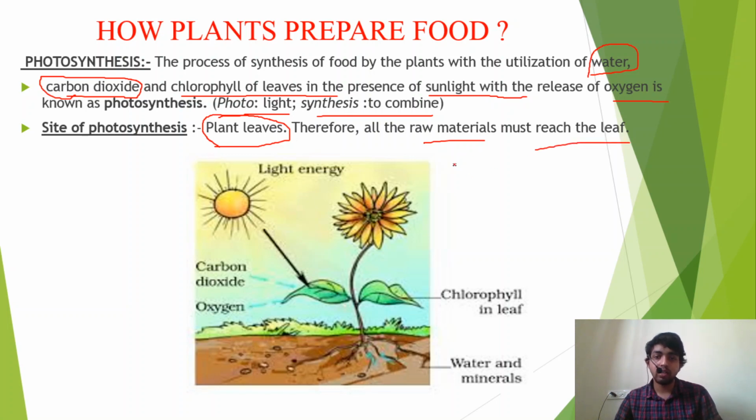Should reach our leaf. Because why? Because your leaf is a site of photosynthesis. Okay. Now we will study about each raw material, that means water and carbon dioxide, and how they enter into the plant leaf.